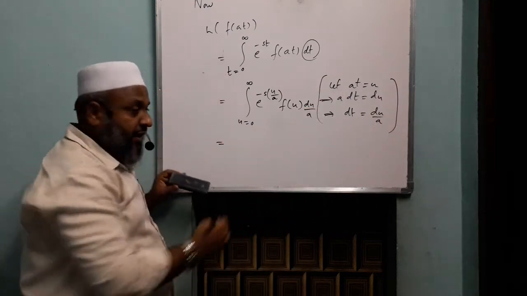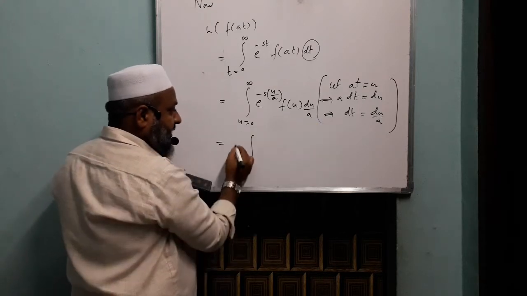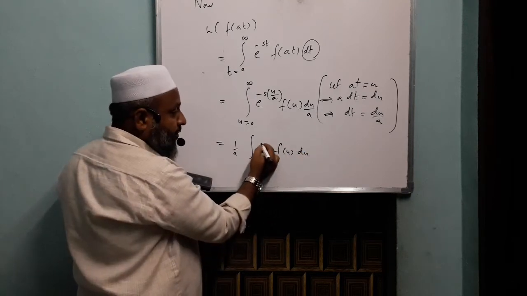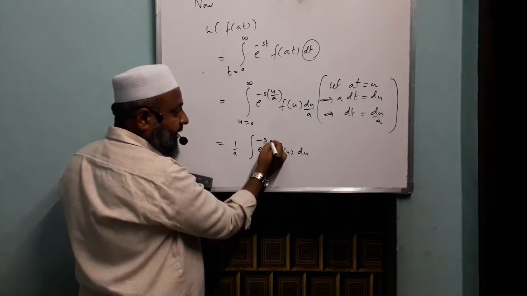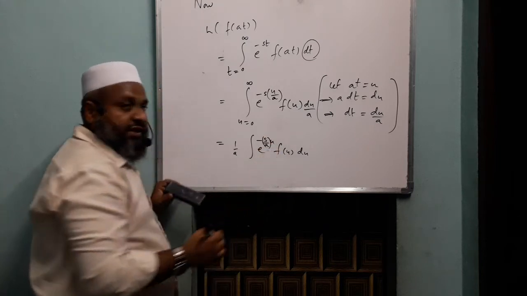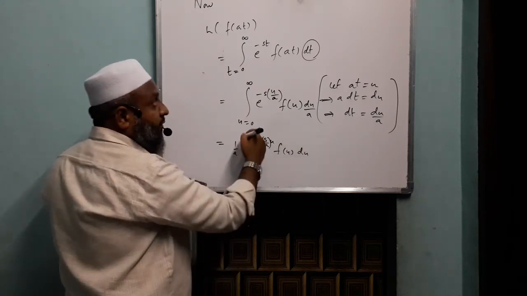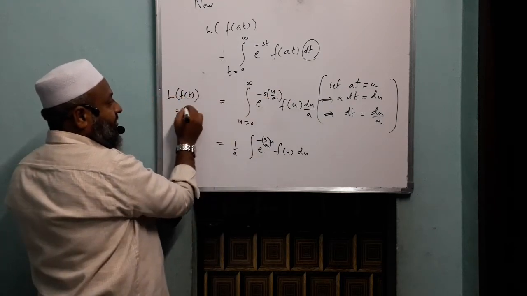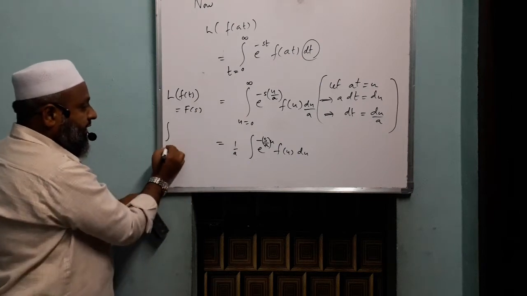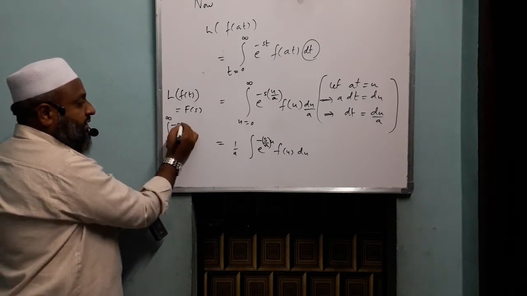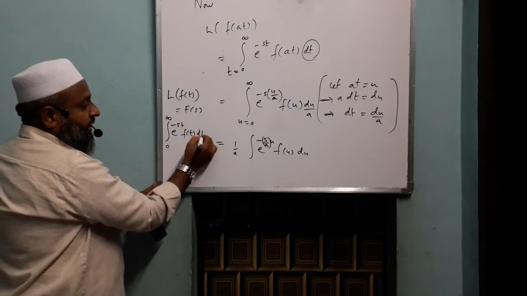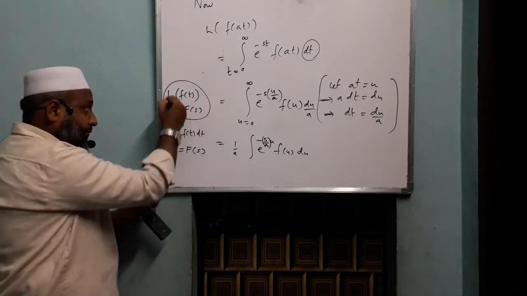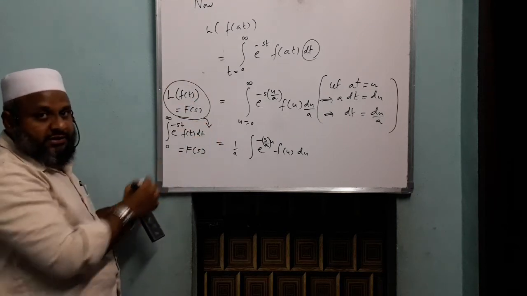Now let us write it in this form. This 1 by a comes out. f of u du e to the power of minus s by a into u. We can write it in this way. So what is this going to be now? Earlier we discussed that L of f of t equal to F of s means integral 0 to infinity e power minus st into f of t dt is equal to F of s. This means this. That is the only option.